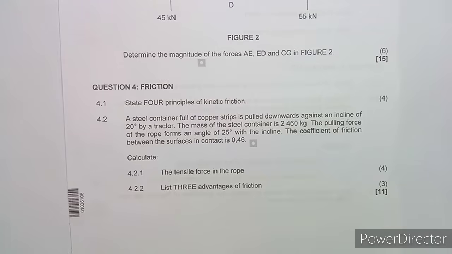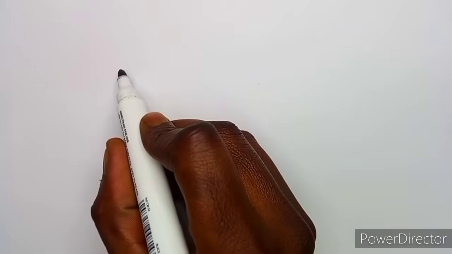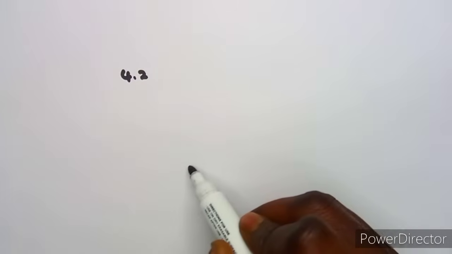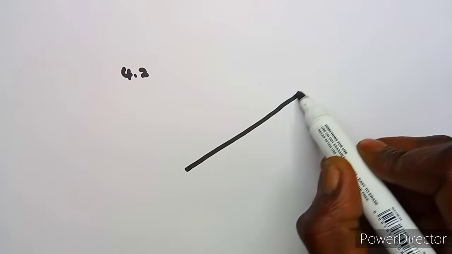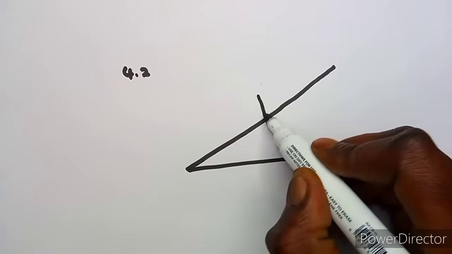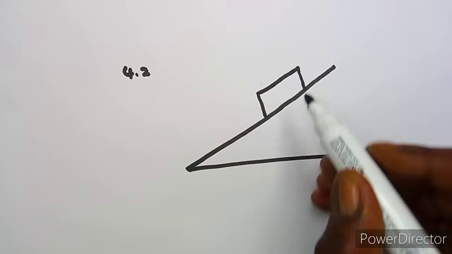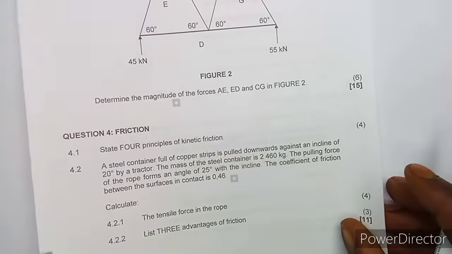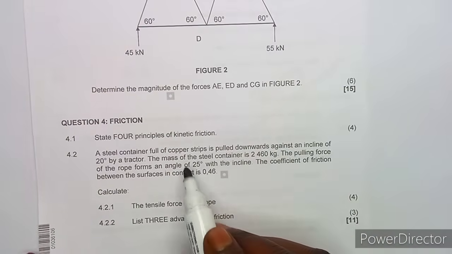So take note, guys, of what is happening. Let me represent it with a diagram so that it can be understood in a much better way. We have something like this, which is a container of copper. Take note, guys, the mass of this copper is 2,460 kgs.